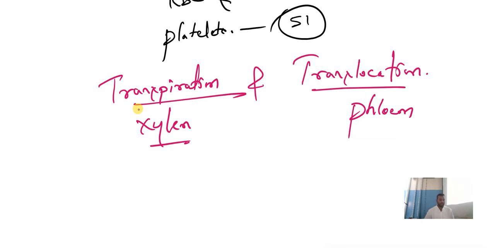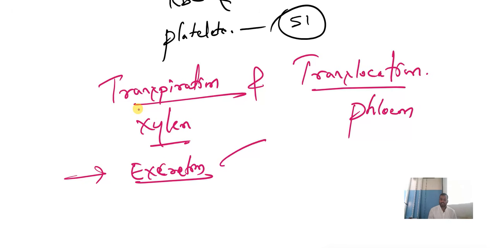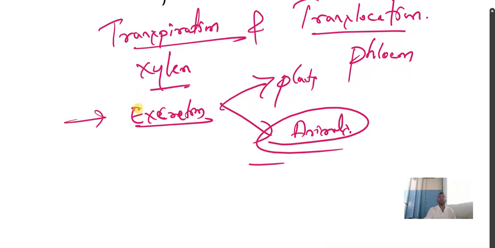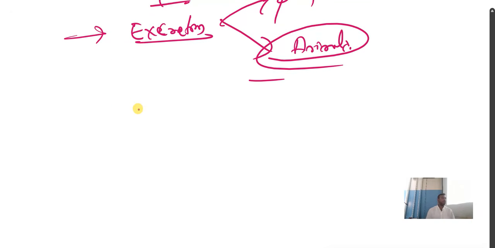And excretion. Ultimately, we come back to the concept excretion. Children, in the excretion topic, very, very important is to mention the different methods of how excretion takes place in plants and animals, in both. Mention the different methods of how excretion takes place in plants and how excretion will take place in animals. Animals means human beings. This is one of the most commonly repeated questions in model papers. Different methods of excretion. This question has appeared.